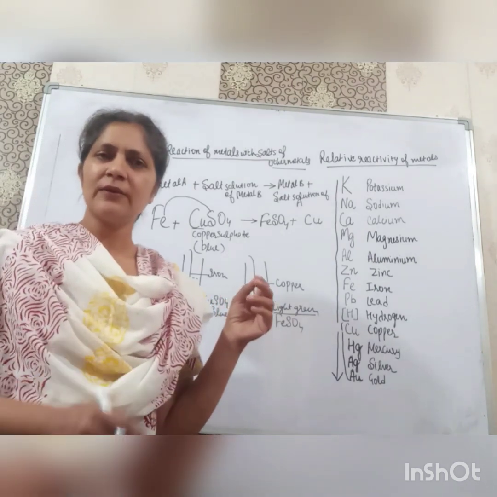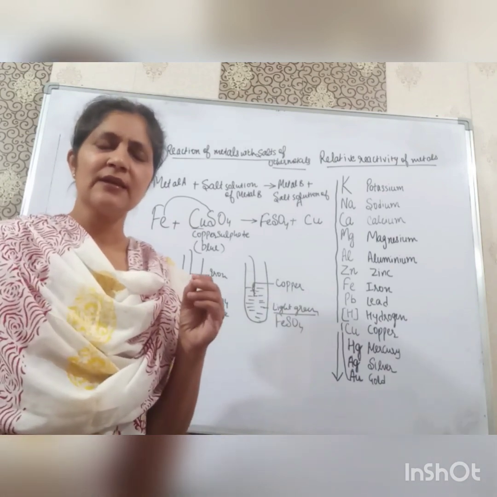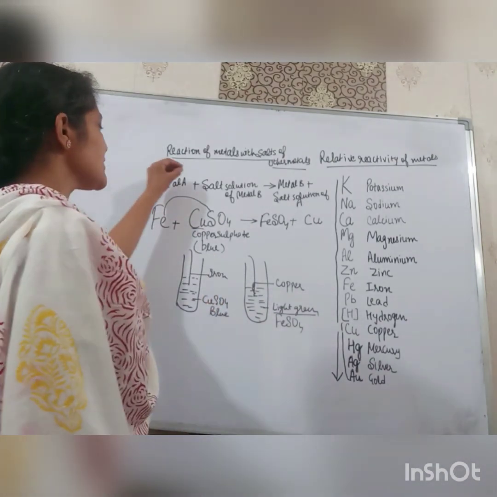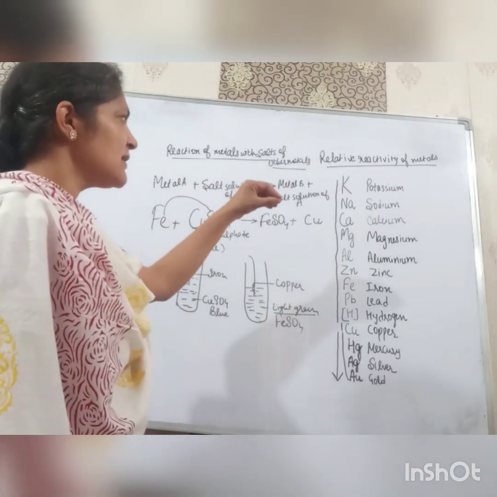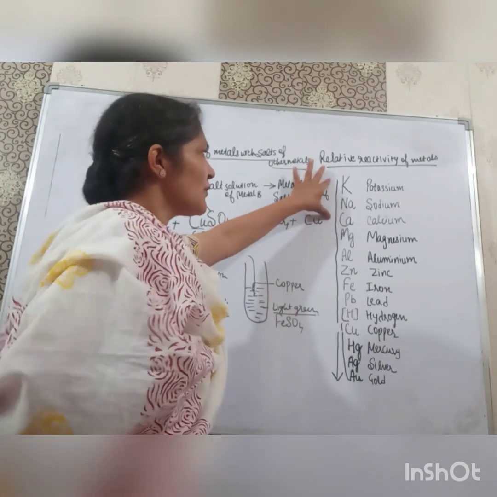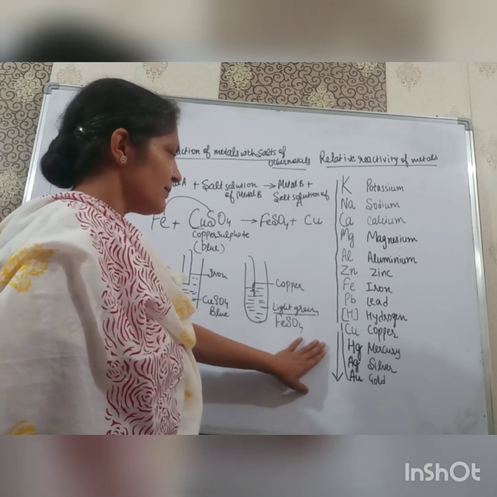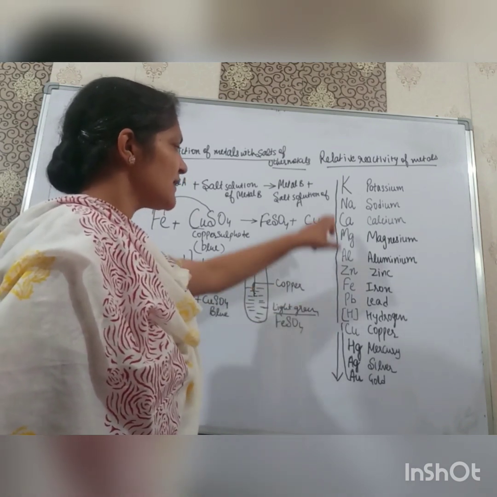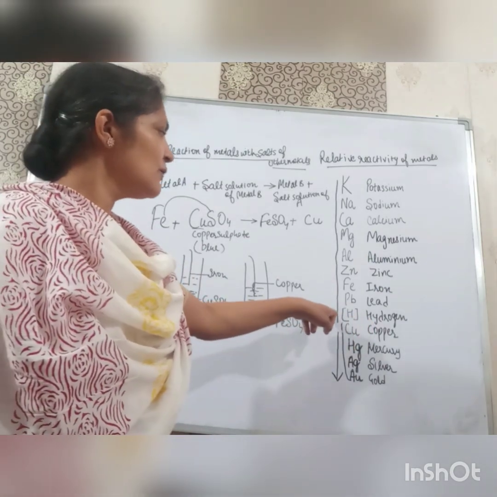So students, we have discussed two things today: the reactivity series and the reaction of metals with salts of other metals. In the reactivity series, we have seen that the most reactive metals are put on the top and the least reactive metals at the bottom. Hydrogen is included in this series because hydrogen also has the tendency to lose electrons.